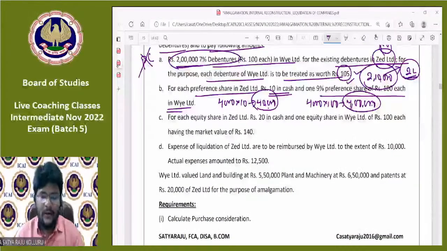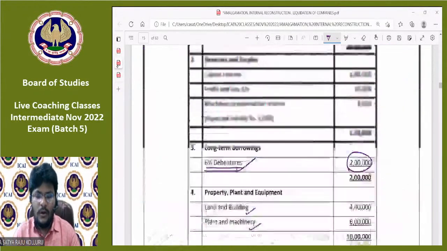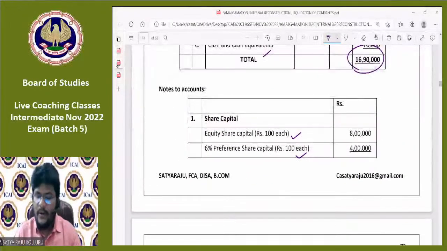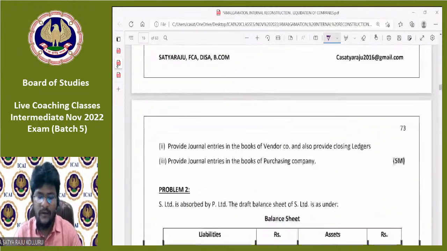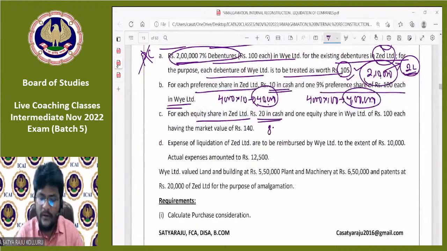Next, coming to point number C. For each equity share in Z Limited, we are paying 20 rupees in cash. How many equity shares are there here? 8 lakhs divided by 100 means 8,000 equity shares are there. 8,000 equity shares into 20 rupees. How much?